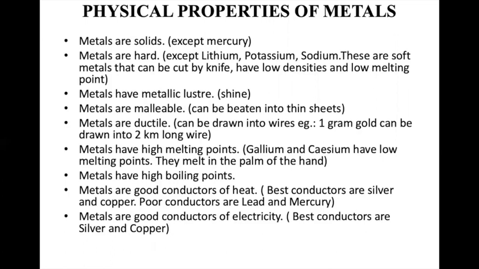Metals have high boiling point. Then metals are good conductors of heat, for example, silver and copper. Exceptions are there: they are poor conductors, lead and mercury. You should know the exceptions. Metals are good conductors of electricity, and the best conductor is silver, and then comes copper. So in this topic, you have to learn all the points with exceptions.